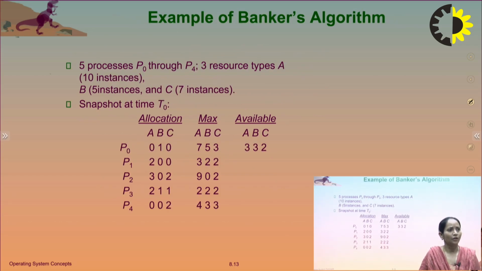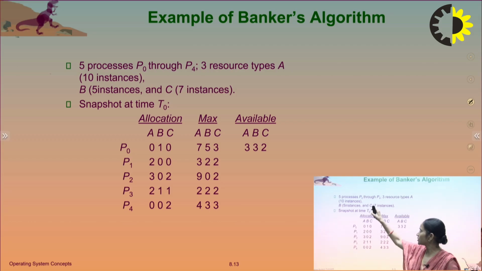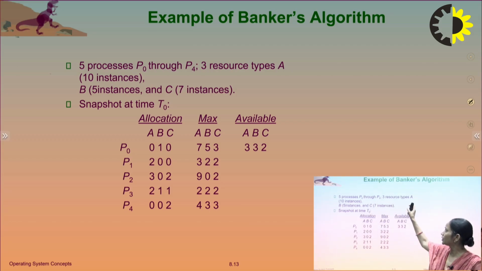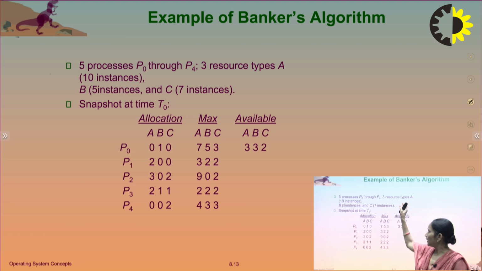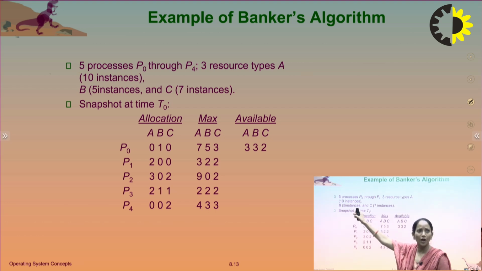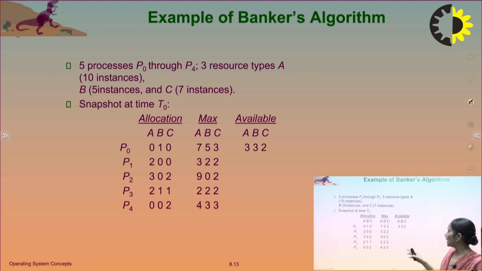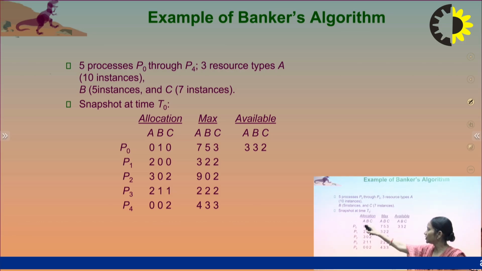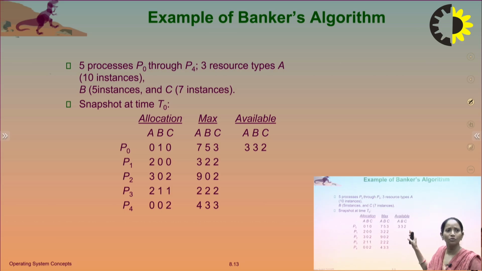We can take an example. There are 5 processes P0 to P4 and 3 resource types A, B and C. A has 10 instances, B has 5 instances and C has 7 instances. We can take a snapshot: the Allocation matrix for P0, P1, P2, P3 and P4, the Maximum matrix is given, and the available resources are 3, 3, 2.